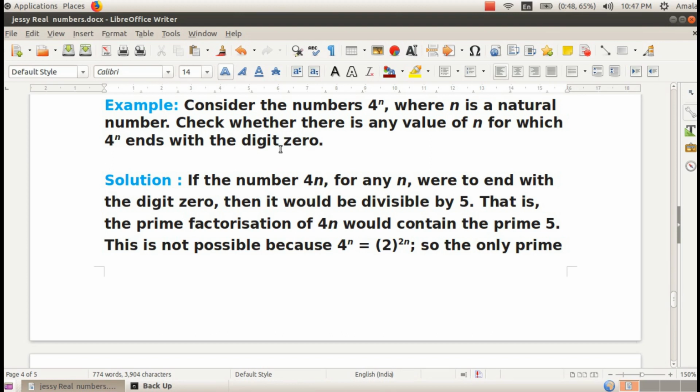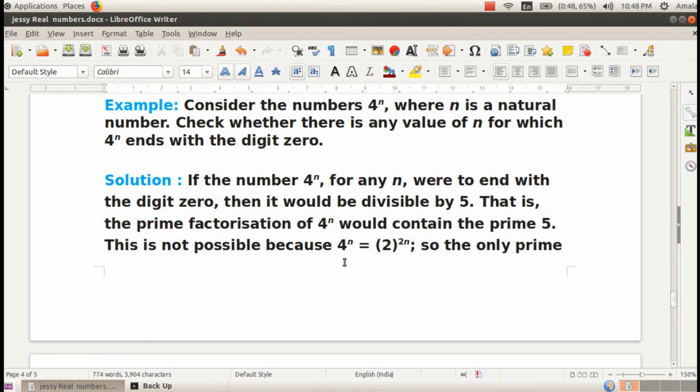Okay. Now we can find the solution of this question. If the number 4 raised to n for any n were to end with the digit 0, then it would be divisible by 5. I will explain this more. A number that ends with the digit 0 is a multiple of 10. Only a multiple of 10 ends with the digit 0. Then the factors of 10 are 2 and 5. That is, the prime factorization of 4 raised to n would contain the prime 5.